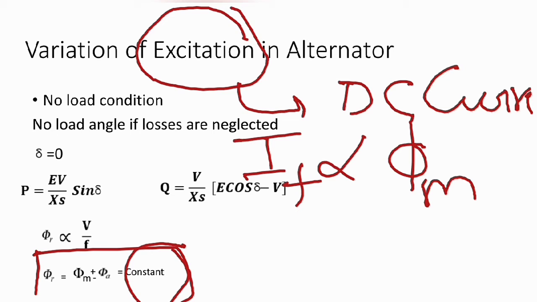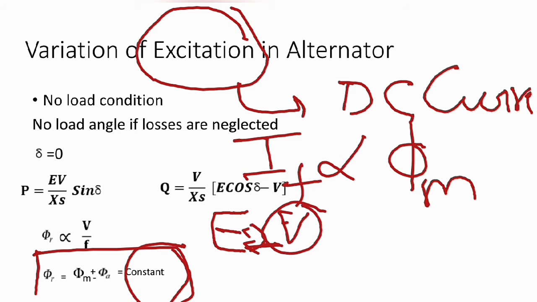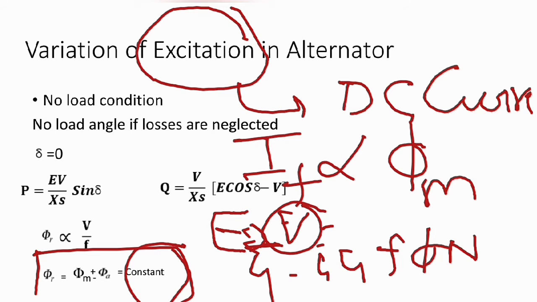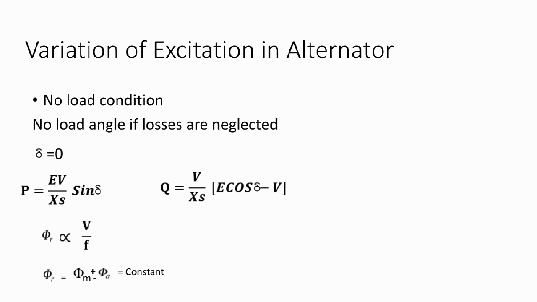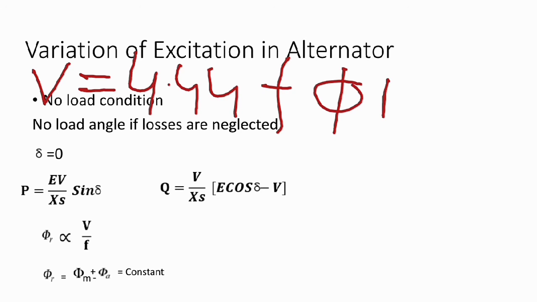In the synchronous generator, if we neglect the losses, V equals 4.44 f phi N kw.